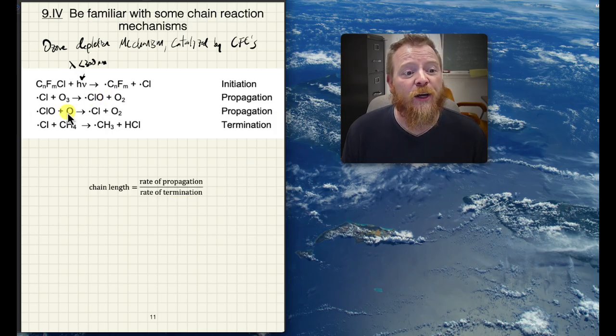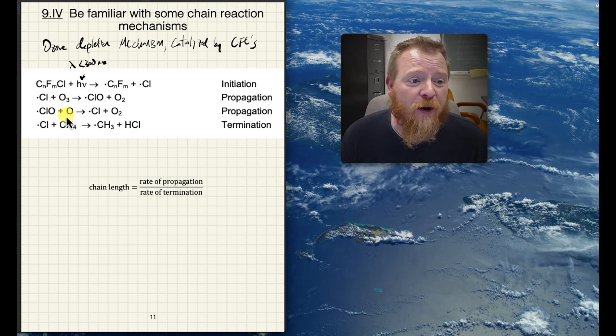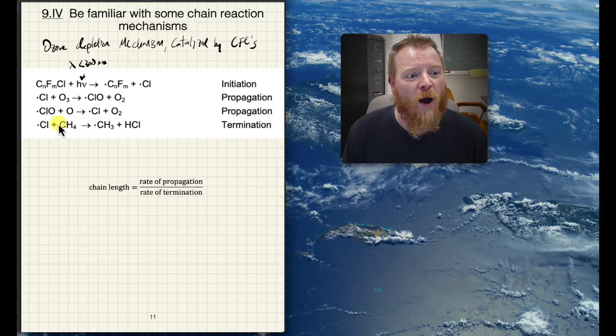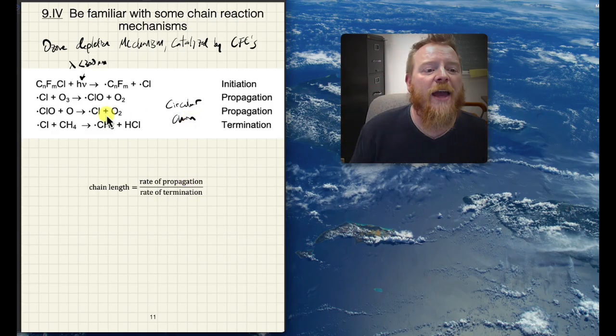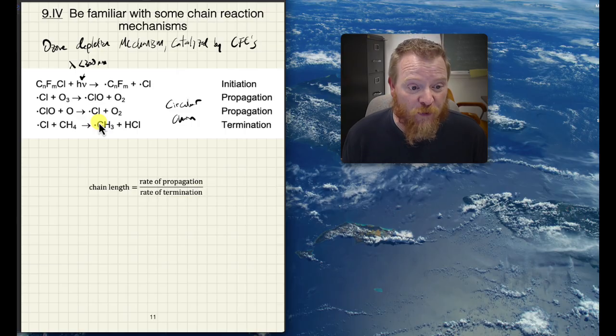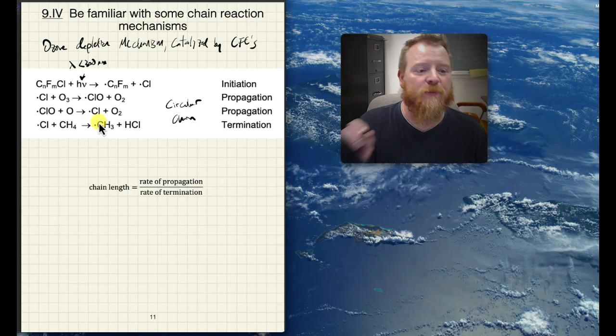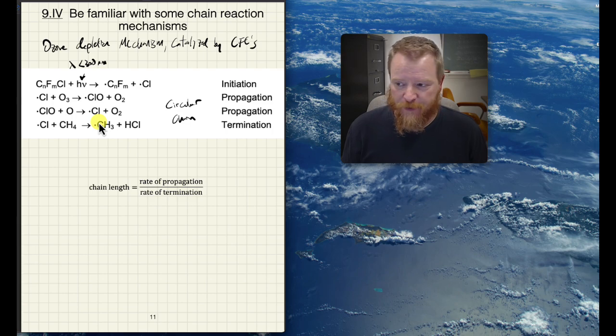That hypochlorite radical can go on to react with available oxygen atoms that are present in the ozone layer naturally, and that produces another chlorine radical, which could then go on to react with methane and finally terminate. What's important to note, this is a circular chain mechanism, and it's circular because the way in which chlorine is regenerated, it keeps this mechanism going round and round and round.